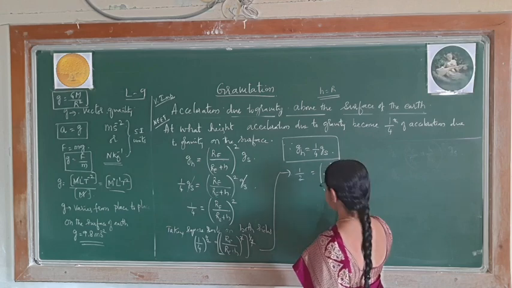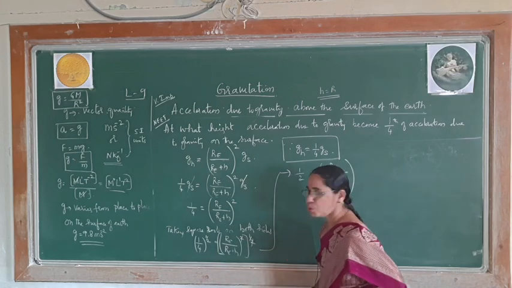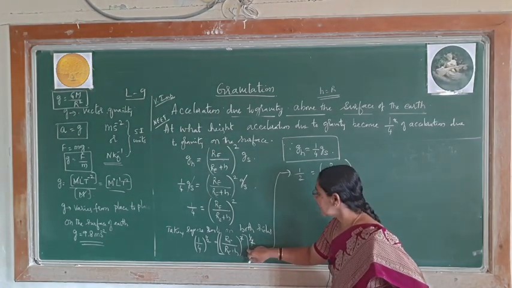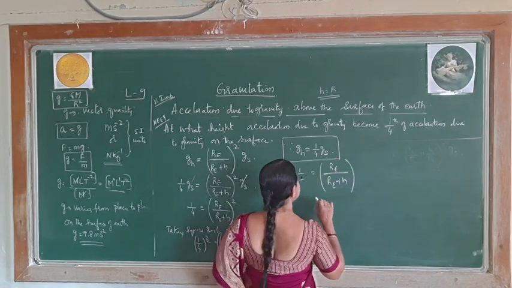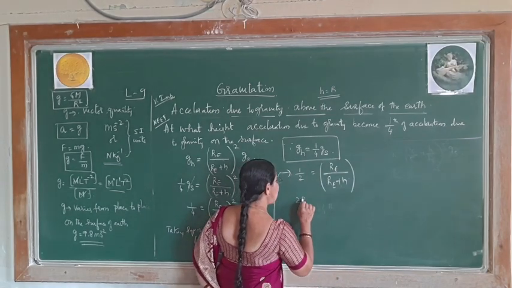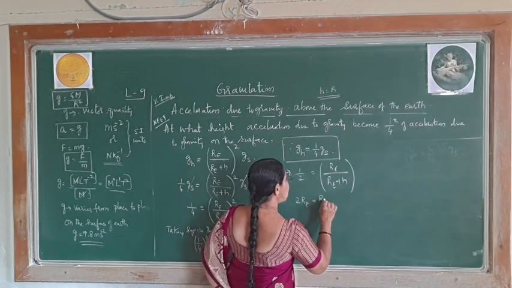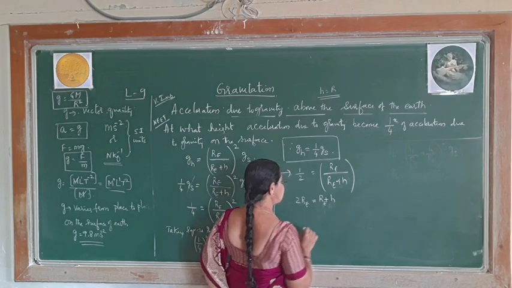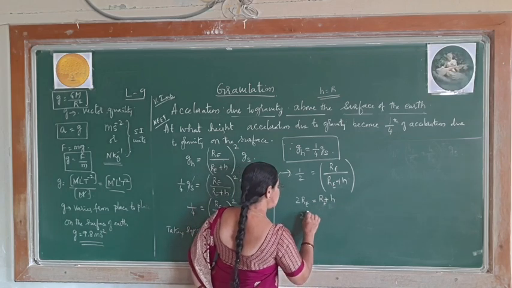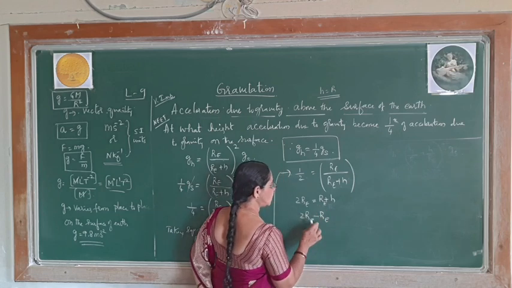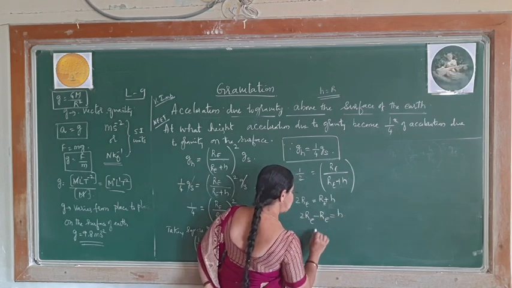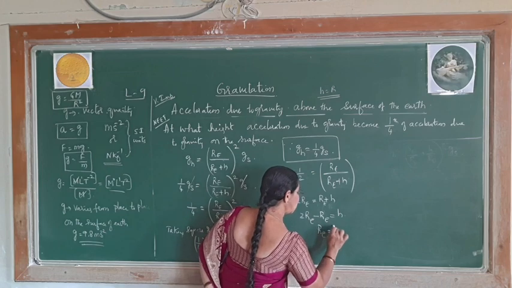Square and square get cancelled, you are only left with this much. Now if I cross multiply, this becomes 2RE is equal to RE plus h. If I take this to this side, 2RE minus RE is equal to h. Therefore RE is equal to h.